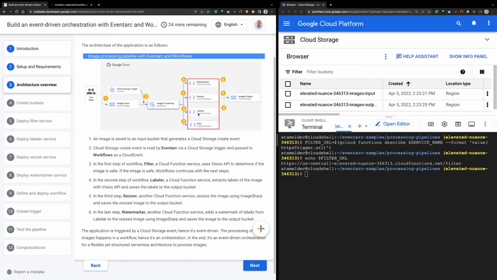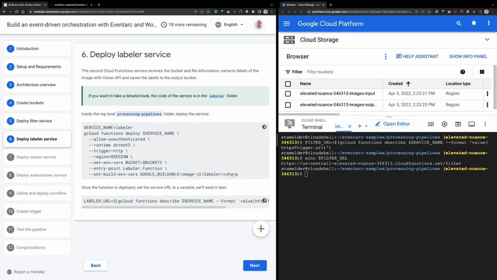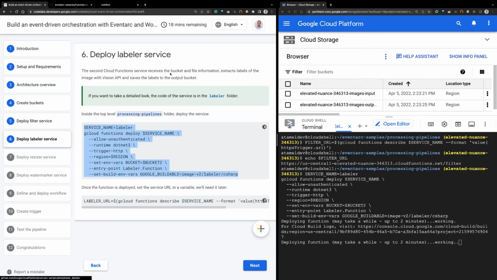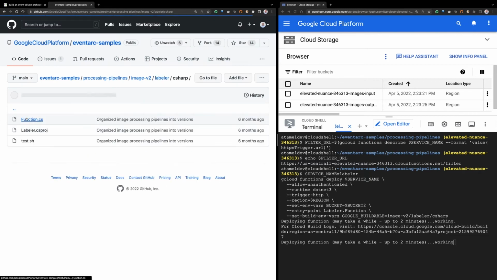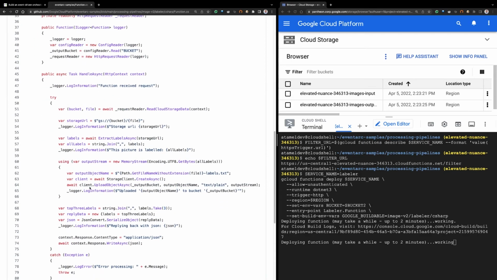Next, we're gonna deploy labeler. So that's step 6. So let's go to step 6. Again, it's the same kind of deployment. So I'm gonna kick off the deployment before I show you the code. So let's make sure that starts. And let's take a look at the labeler function. Now the labeler function, it's exactly the same as before. It's a C# function that is an HTTP function as well. But what it's gonna do is slightly different.